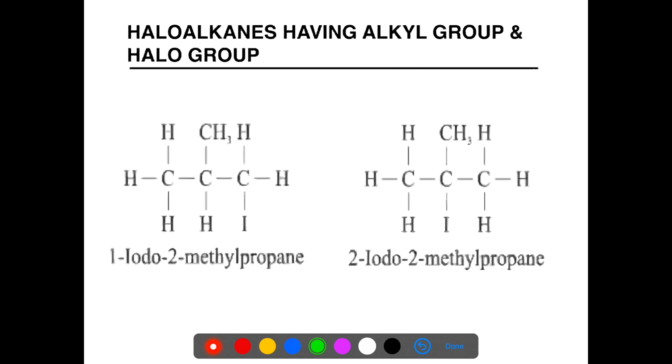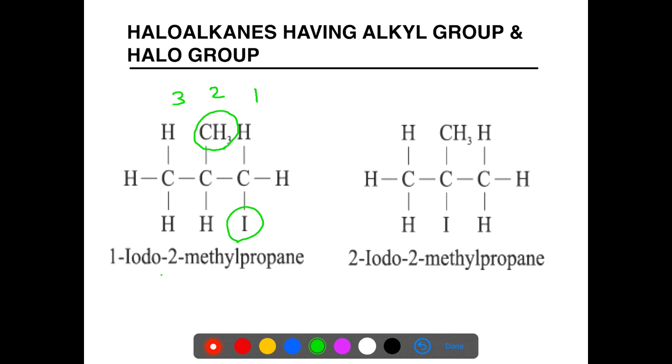In this compound, CH3 as well as I is present. Because both the groups are present on the right hand side, we start writing 1, 2, 3. So here we have numbered the chain. The compound is 1-iodo-2-methylpropane.